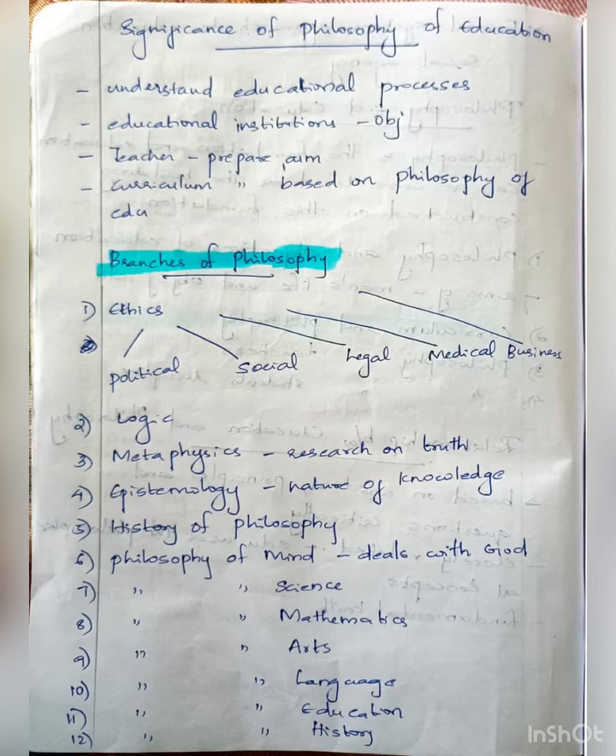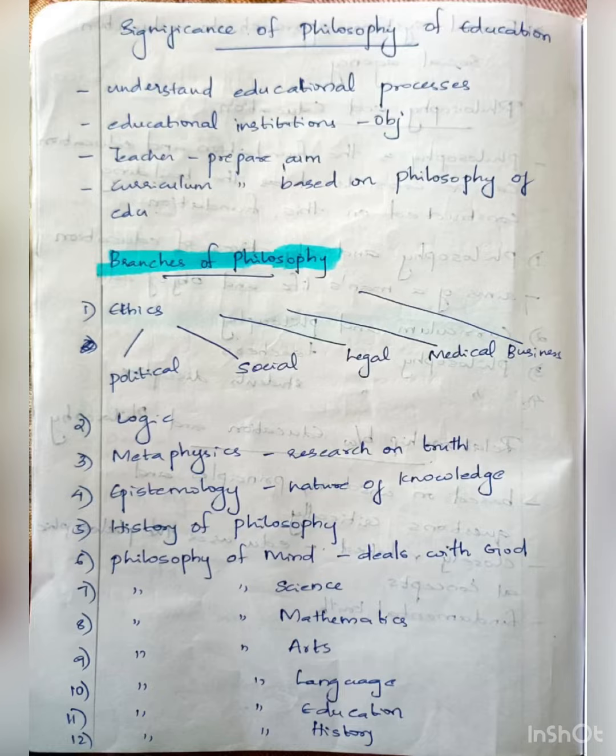Next comes branches of philosophy. We have 13 branches. That is ethics, logic, metaphysics, epistemology, history of philosophy, philosophy of mind, philosophy of science, philosophy of mathematics, philosophy of arts, philosophy of language, philosophy of education, philosophy of history, philosophy of religion. I have left the 13th one, so please write it in your notes, that is philosophy of religion.